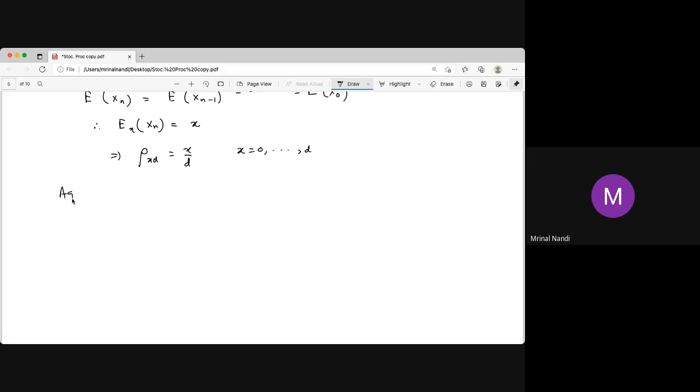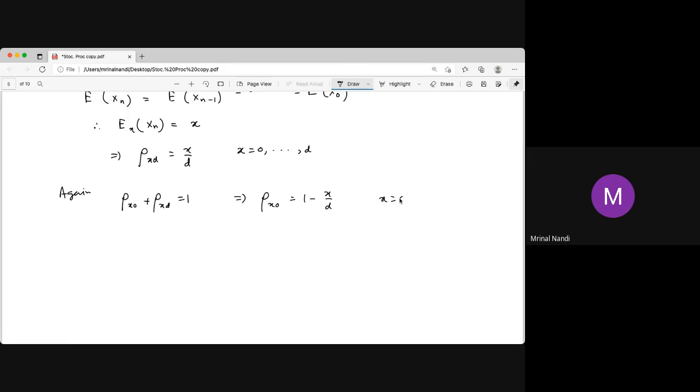Now again, we have rho x 0 plus rho x d is 1, because these two are the only absorbing states. Therefore, this implies that rho x 0, starting from x and going to 0, is 1 minus x by d. Starting from d, it is 0; starting from 0, it is 1. If d equals 100, starting from 90 it is 10 by 100, from 50 it is 50 by 100, from 10 it is 90 by 100.